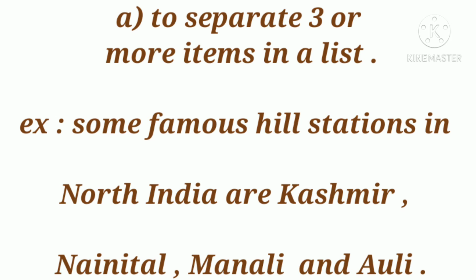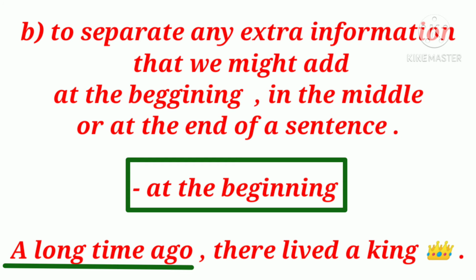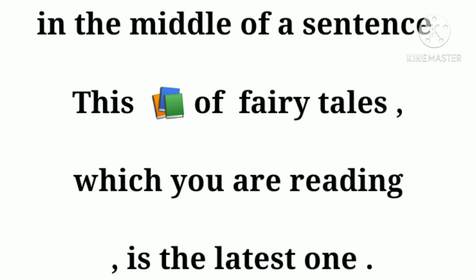Moving on to the second one, is to separate any extra information that we might add at the beginning, in the middle or at the end of a sentence. The example of at the beginning is, a long time ago, there lived a king. So here, a long time ago represents the beginning of a sentence.